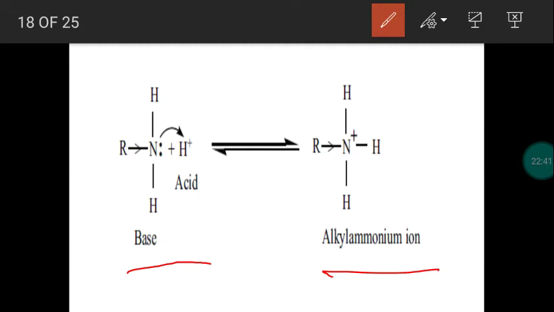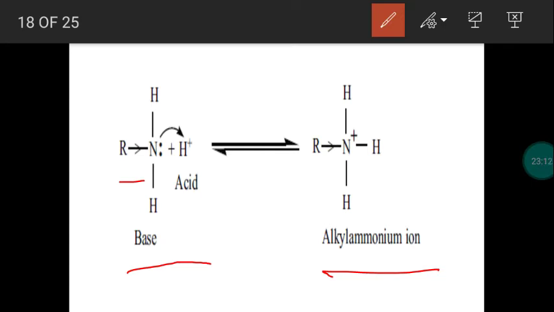If an electron withdrawing group is present, the electron displacement is called minus inductive effect, minus I. If electron releasing groups like alkyl group, methyl group, ethyl group are present, the electron displacement is called plus inductive effect or plus I effect. Now we are going to explain the basic strength of primary, secondary and tertiary amine based on plus I effect.